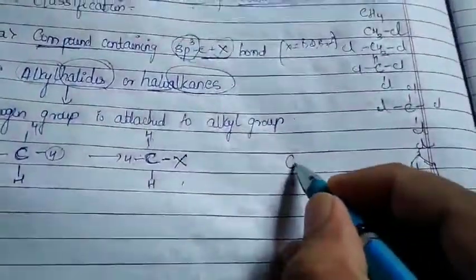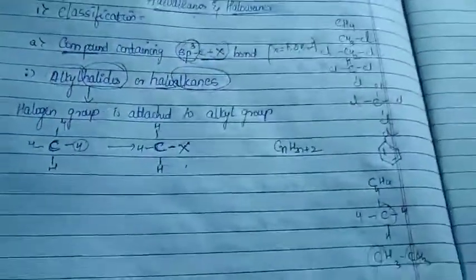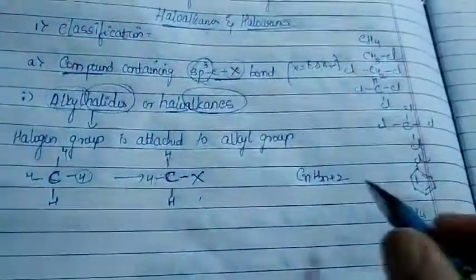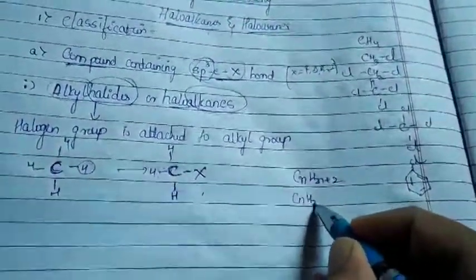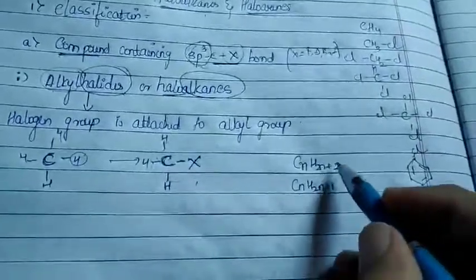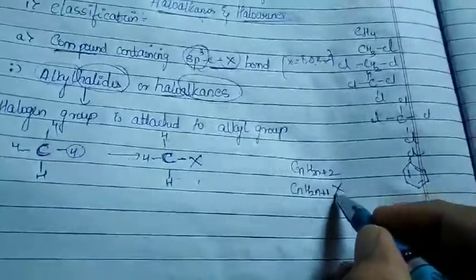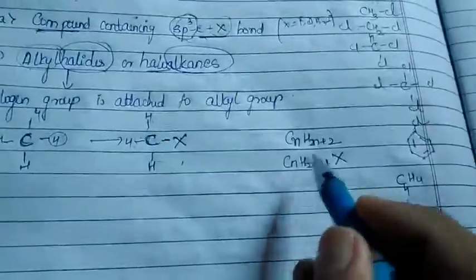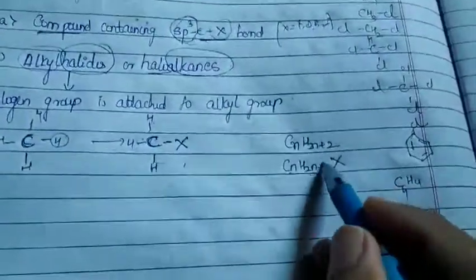For alkanes it is CnH2n+2. For an alkyl group, one hydrogen is removed, so we get CnH2n+1. Instead of that removed hydrogen, we add a halogen. So the general formula now is CnH2n+1X.